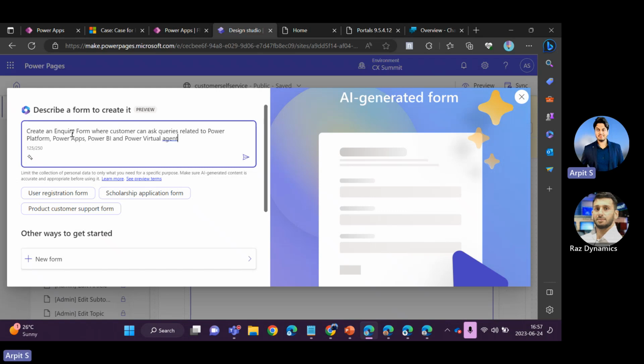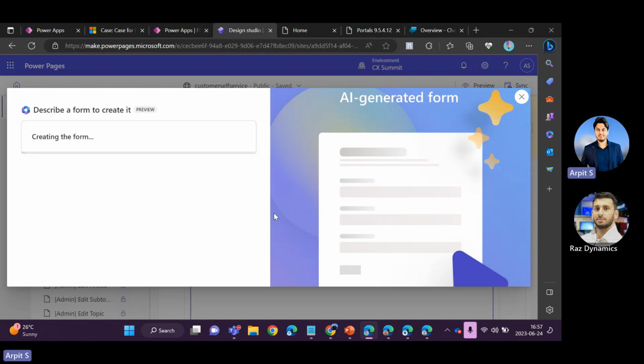I just wanted to create a form where the user can simply provide the information. So if I hit next, it is going to create a new form in the background.